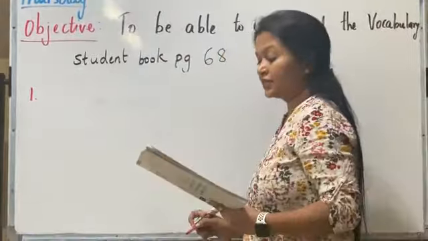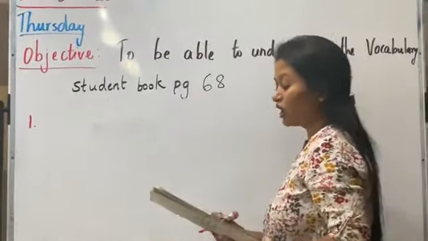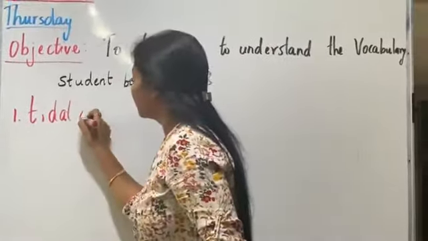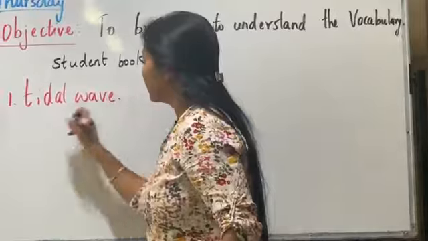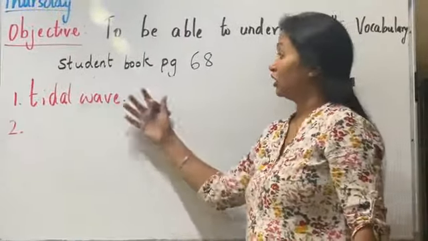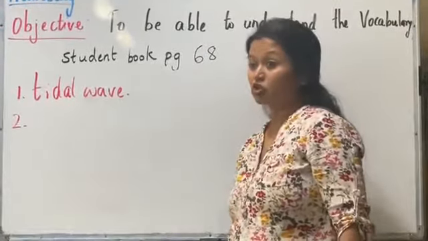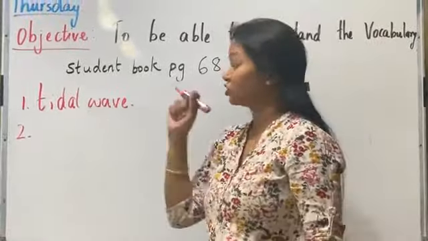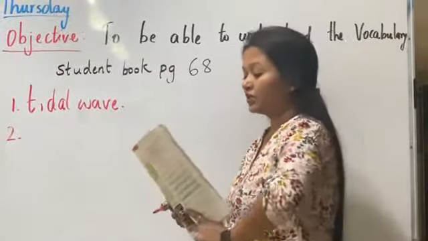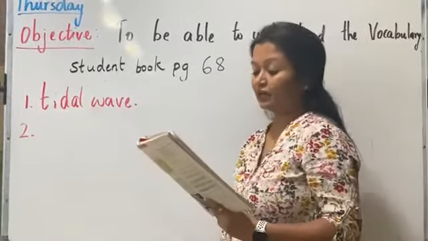The first one is, the dash came up the beach and hit the coastal resort hard. So that will be tidal wave. Okay. Please write down the answers. I'm sure in the previous class I have taught you all what are the meanings of each. Okay. If you are not able to know the meanings, you can always turn to the vocabulary section, refer to the meaning and write the correct words in the blanks and follow that.